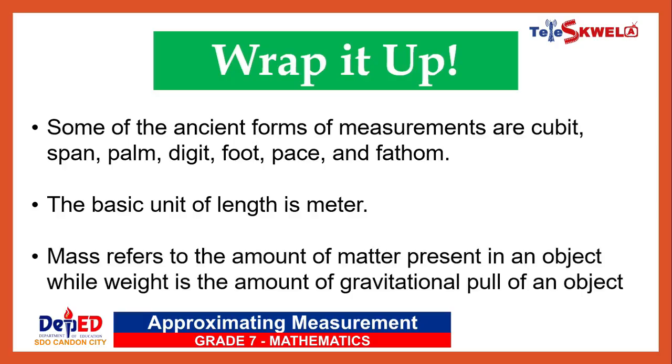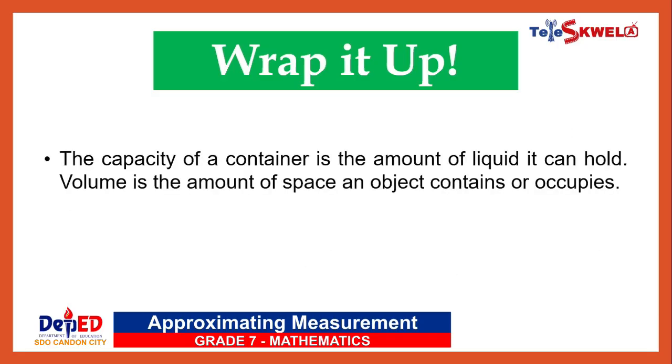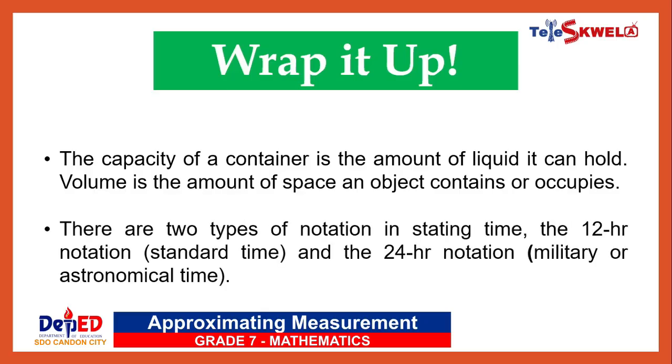Mass refers to the amount of matter present in an object, while weight is the amount of gravitational pull of an object. The capacity of a container is the amount of liquid it can hold, while volume is the amount of space an object contains or occupies. There are 2 types of notation in stating time: the 12-hour notation or the standard time, and the 24-hour notation or the military or the astronomical time.